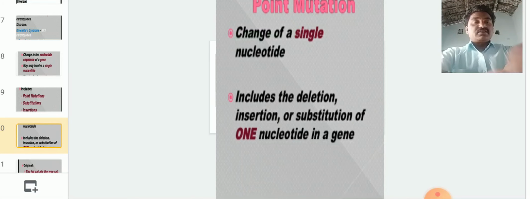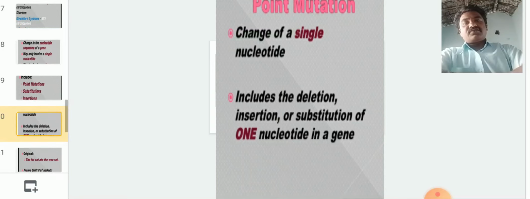Next, point mutations change a single nucleotide and include the deletion, insertion or substitution of one nucleotide in a gene. You know about the DNA double helix model. In this model, the insertion or substitution of one nucleotide for another is called a point mutation. For this, there are a number of examples.